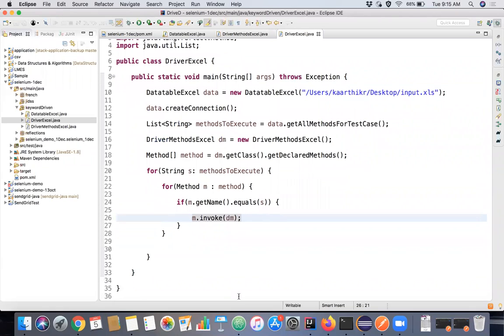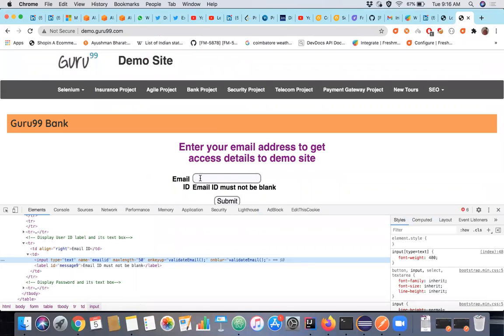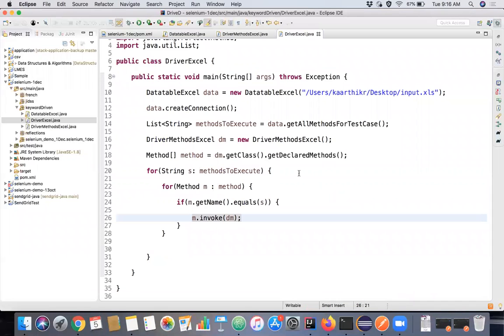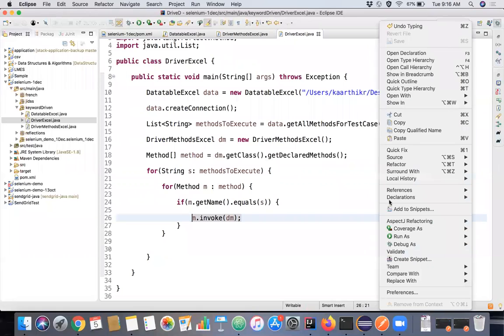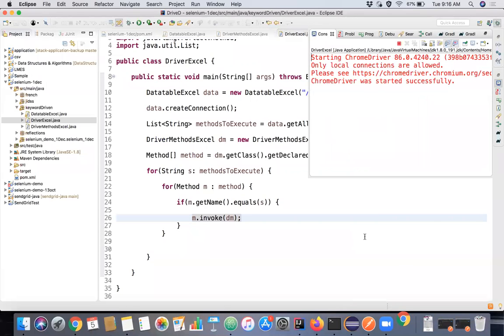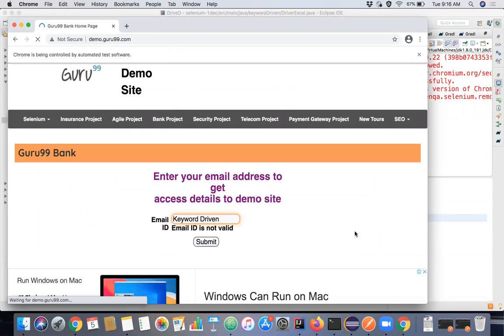We'll try to run this. So our goal is to launch this browser and put some data here, right? We'll try to run this. Okay, Chrome is started successfully. Okay, data is entered here, right?